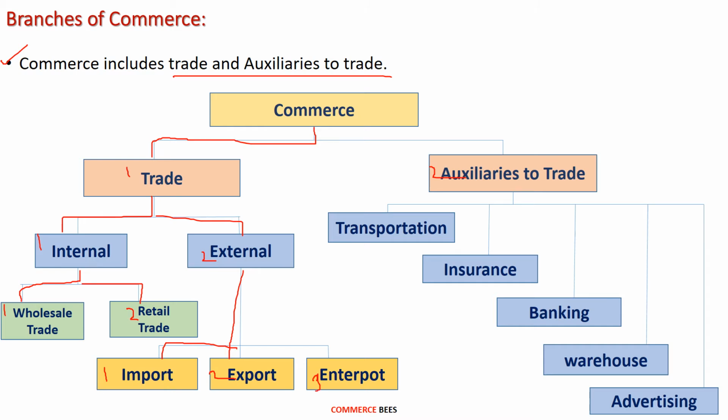Auxiliaries to trade include transportation, insurance, banking, warehousing and advertising. All these activities come under auxiliaries to trade. Let's now discuss all the branches of commerce in detail.